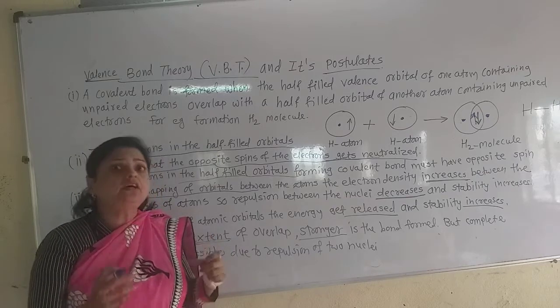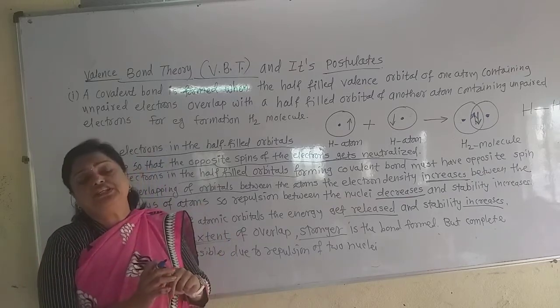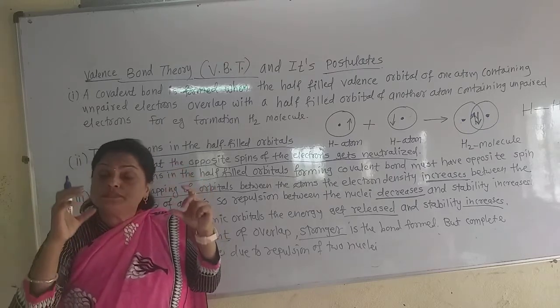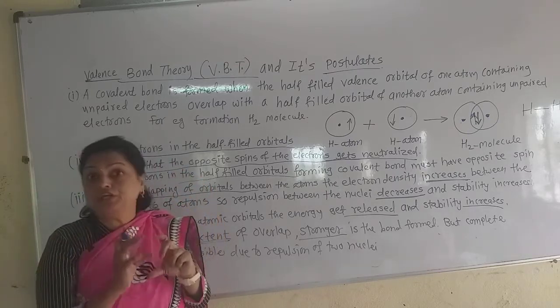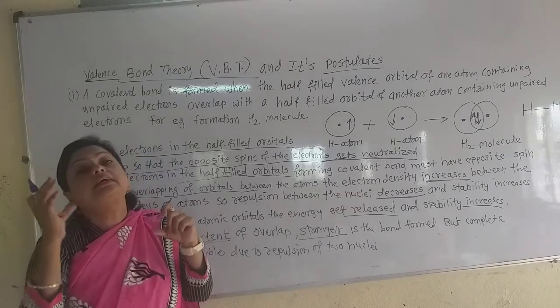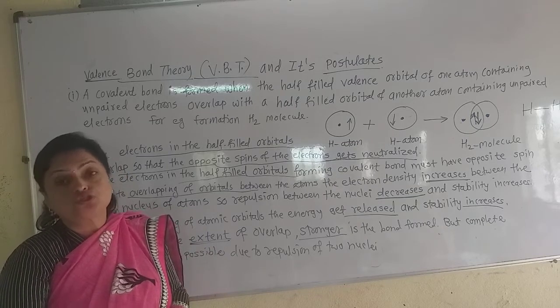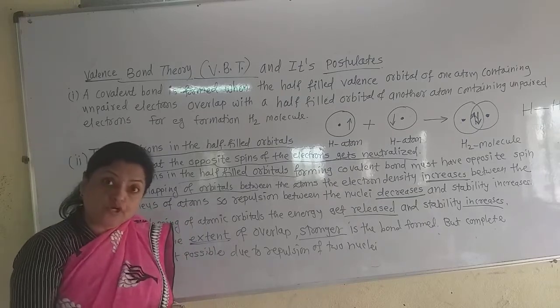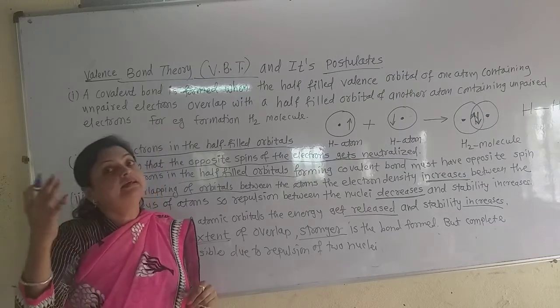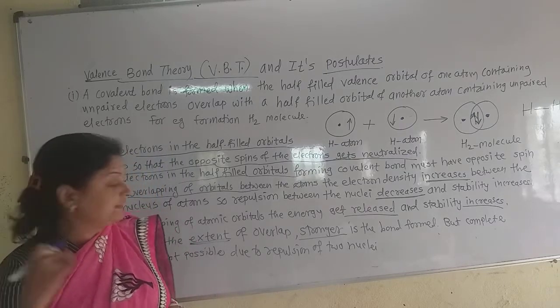So when the orbitals overlap with each other, the energy of the atoms gets released and they form the molecule. And during release of the energy, the stability of that molecule increases. So this is also very important. During overlapping, the energy gets released and stability increases.